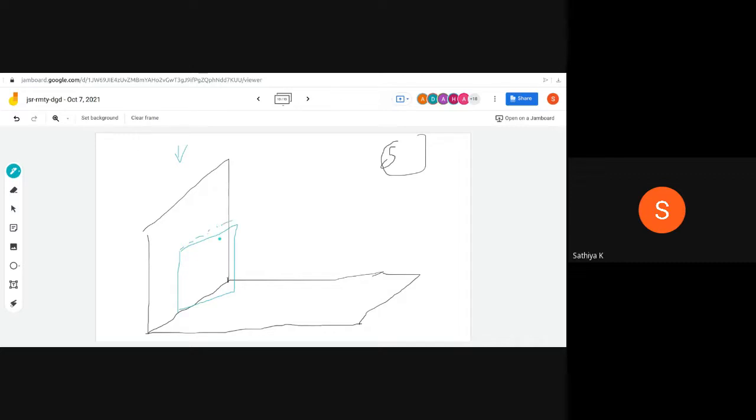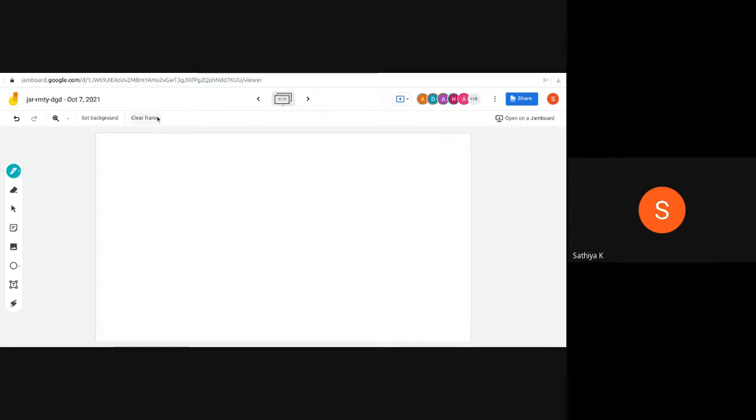And what about the reduced length? What about the final projection, the final result in engineering graphics? When I see from the top only, I can get the inclined line.